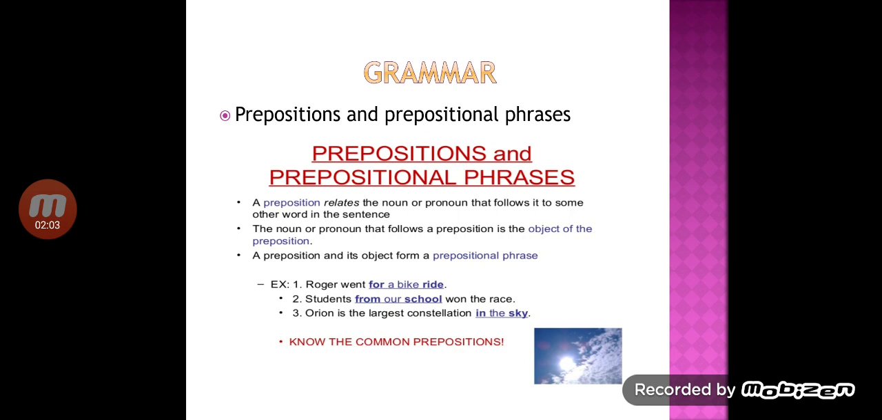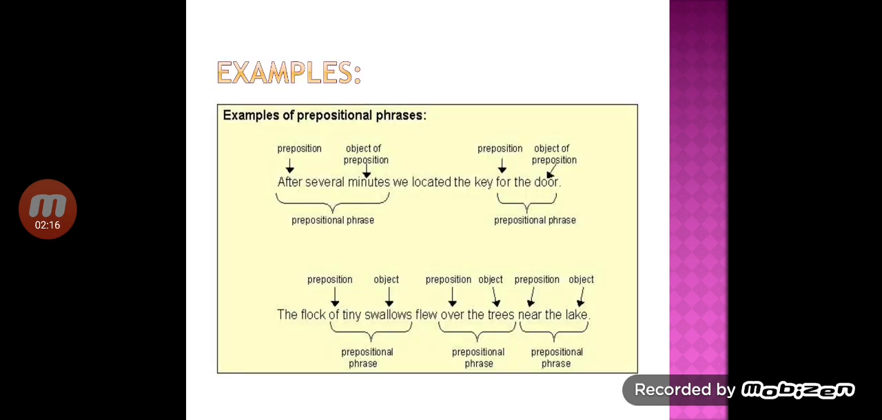The second example, students from our school won the race. The third example, Orion is the largest constellation in the sky. One more example. Examples of prepositional phrases. After several minutes, we located the key for the door.